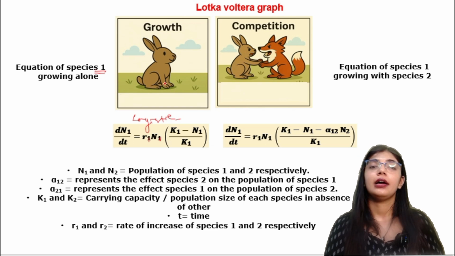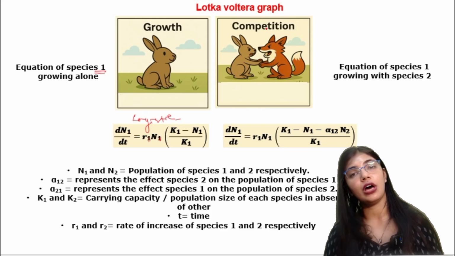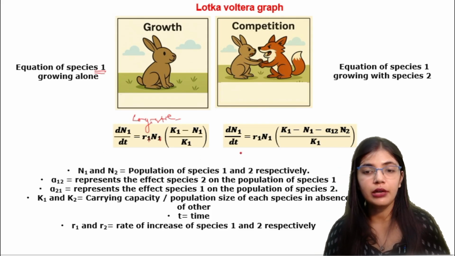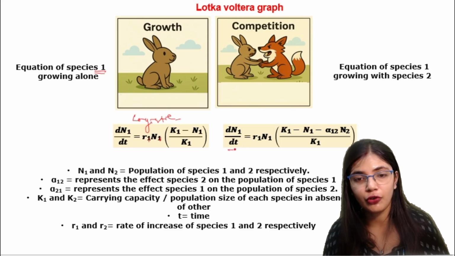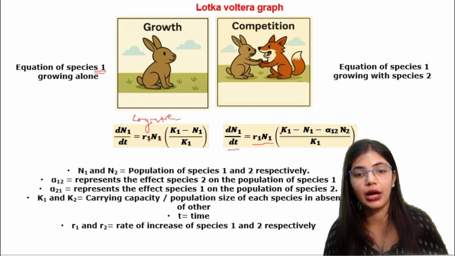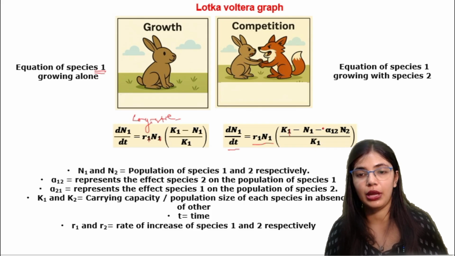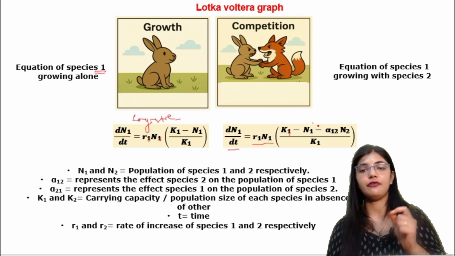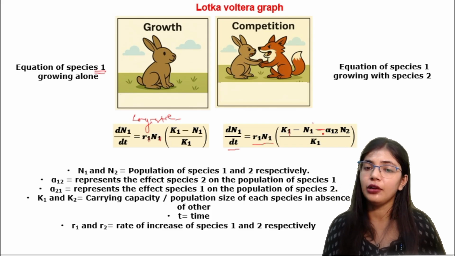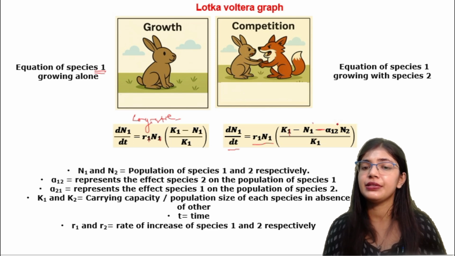Okay, now it is a condition when species 1 is growing with species 2. Here we have to write the logistic growth equation like dN1/dt equals r1 N1 into (K1 minus N1) by K1. Now there will be a minus symbol added over here. Here it is alpha 1 2. Why is this alpha 1 2 present?